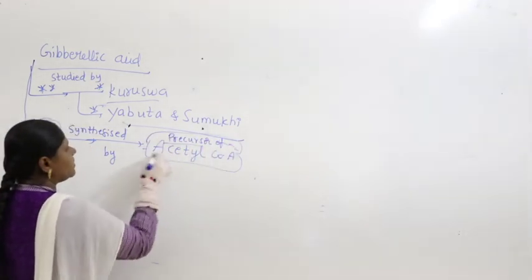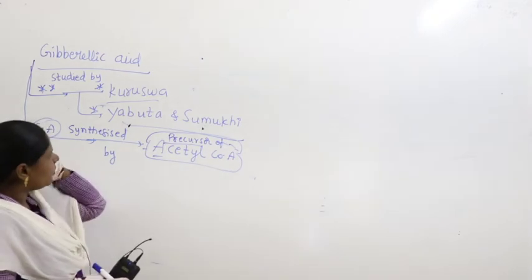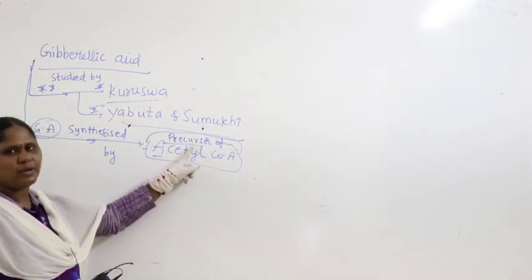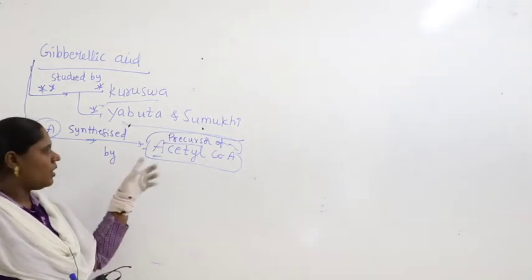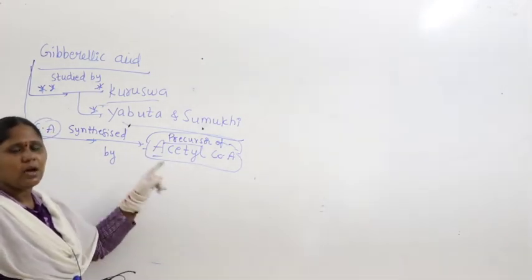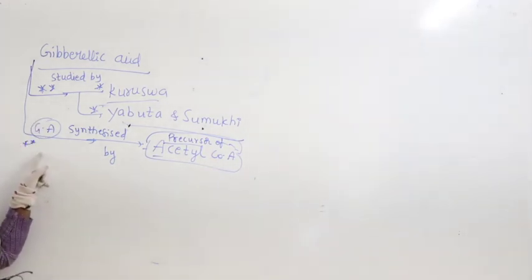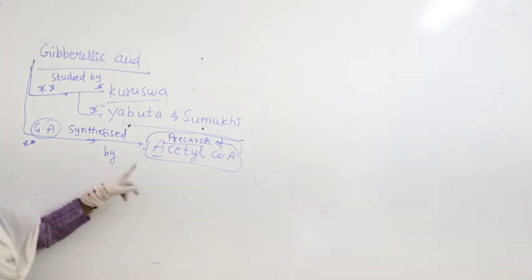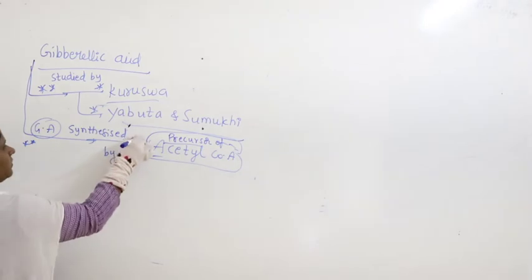What is the meaning of precursor of acetyl CoA? If acetyl CoA is produced from proteins, then proteins become the precursor for acetyl CoA. If carbohydrates produce acetyl CoA, carbohydrates become the precursors. So gibberellic acid is synthesized by the precursor of acetyl CoA. Very, very important.